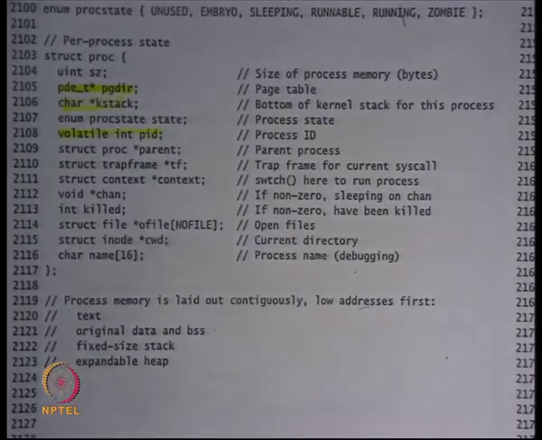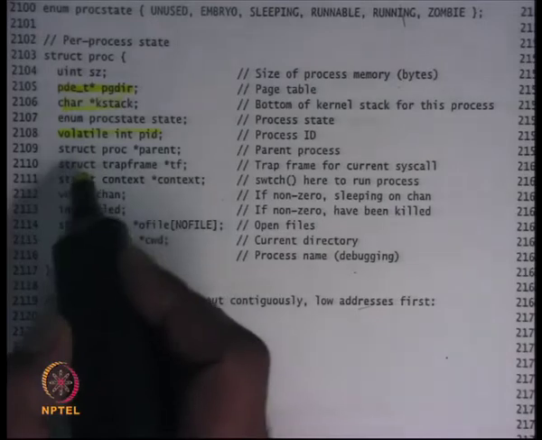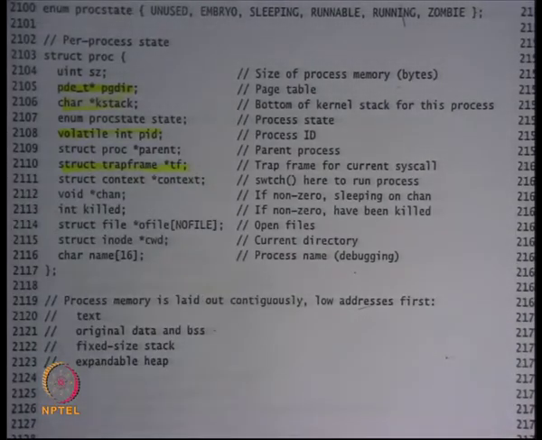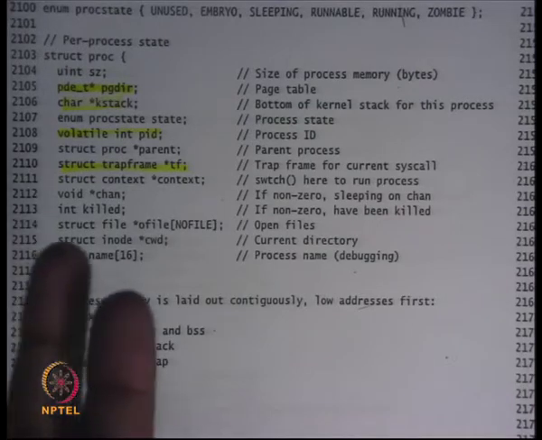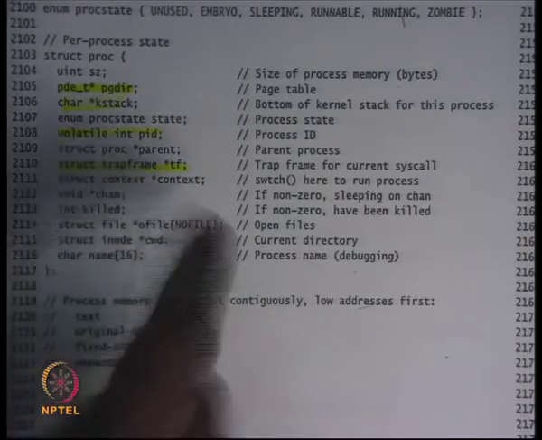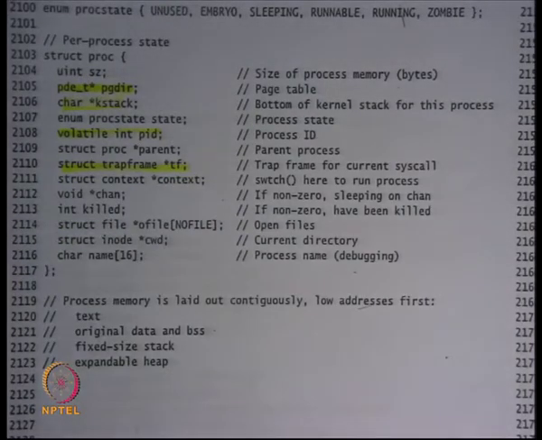Then you see there is this pointer called struct trapframe star tf. What is it? It's a pointer into the K stack at the location where the trap frame is stored. Why do you need it? If any of the downstream functions wants to access the values of user registers, it can just do the tf pointer dot value, so it's very easy to do that.